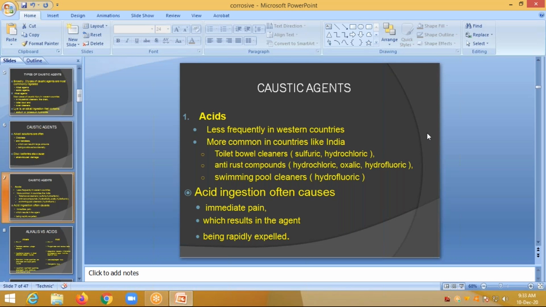Hydrofluoric acid causes immediate pain, which results in the agent being rapidly expelled. Due to the pain, the esophagus cannot tolerate the ingested acid, and it tries to belch out. That is, they cause severe belching, and they try to push the agent out.